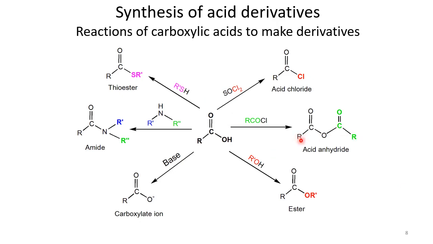Mixed anhydride is when we have different R groups here, like the green R is different from the black R. But if you have the same R, it is also possible to make a symmetrical acid anhydride. It is possible by reacting a carboxylic acid with an acyl chloride, and in that case the acyl part should be from the same carboxylic acid. Or it is also possible that you use two of the same carboxylic acid and use a catalyst for the conversion of this acid into acid anhydride.